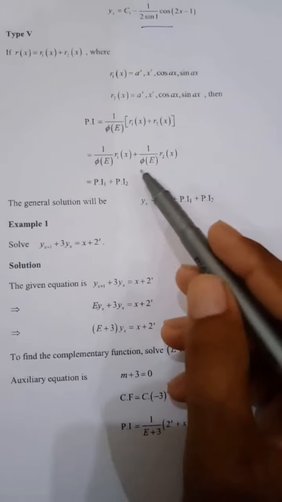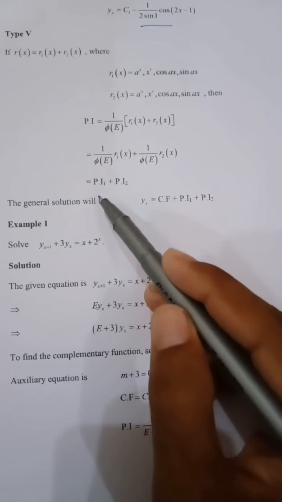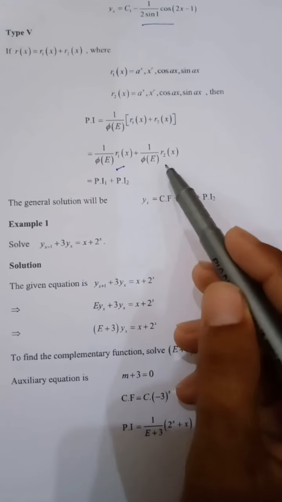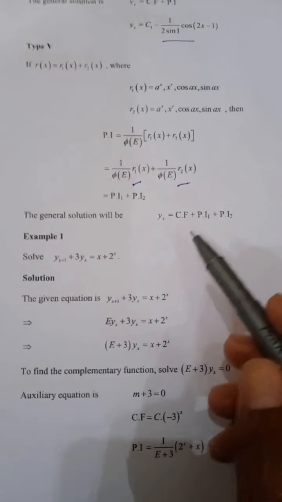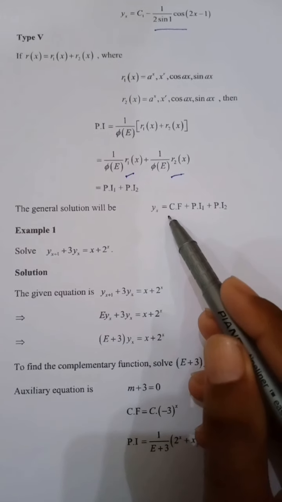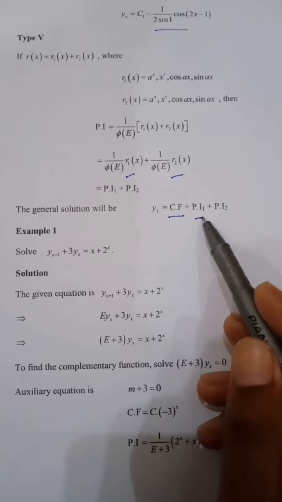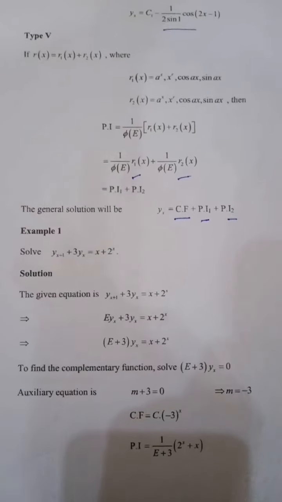We divide this into particular integral 1 and particular integral 2. The general solution will become the complementary function plus particular integral 1 plus particular integral 2.